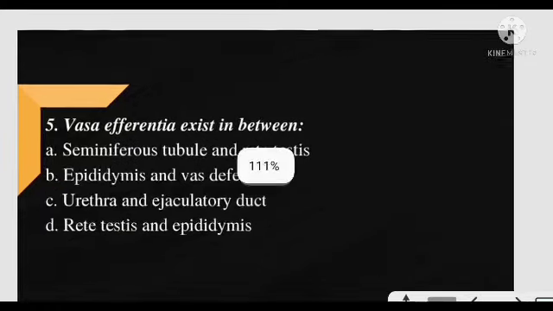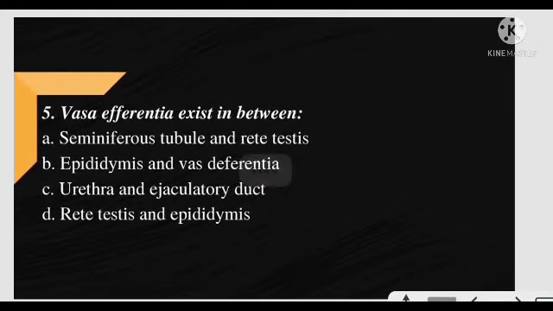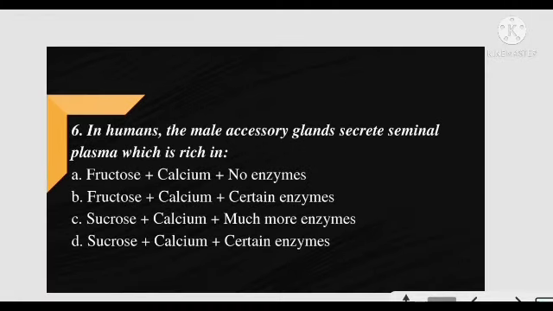Vasa efferentia exist between? In earlier diagram, I have shown the vasa efferentia, which was situated between. Correct answer is option D. It is situated between rete testis and epididymis. Next.